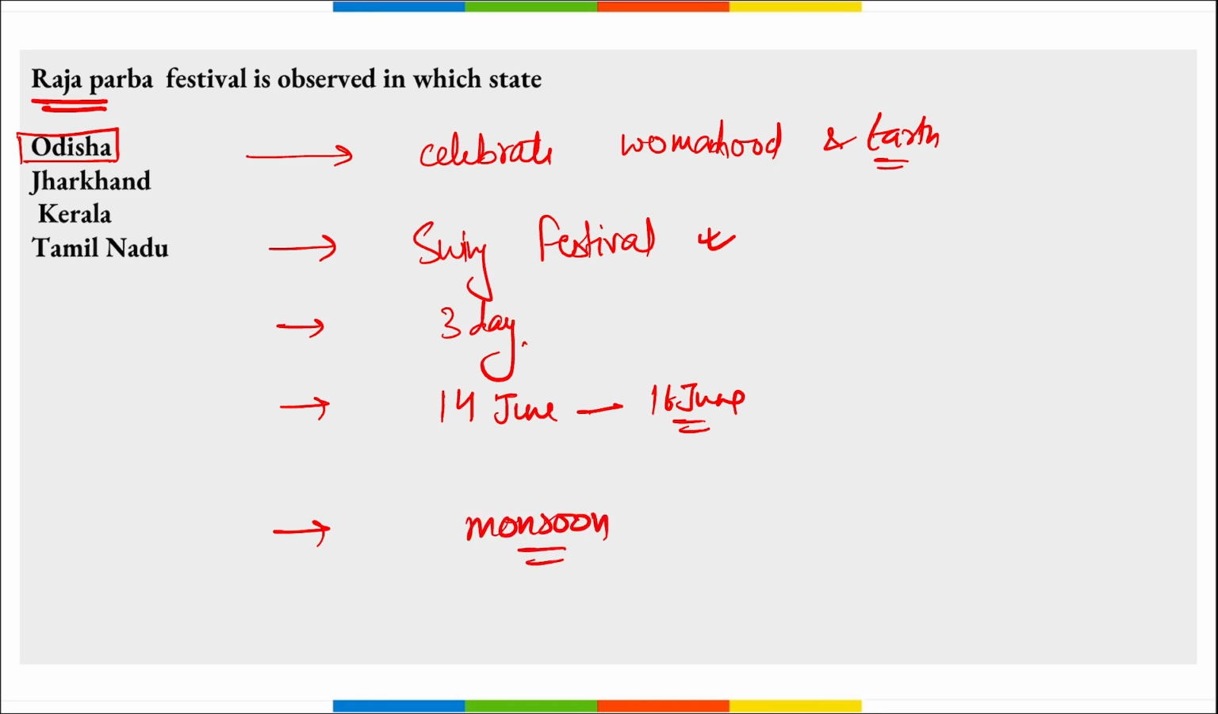Then next thing, the first day is celebrated as Pahili Raja, the second day is celebrated as Mithun Sankranti, and the third day is observed as Basi Raja. Correct?